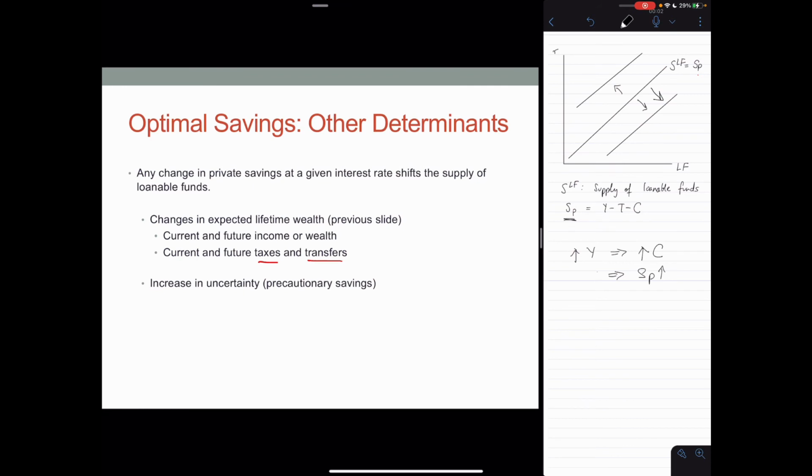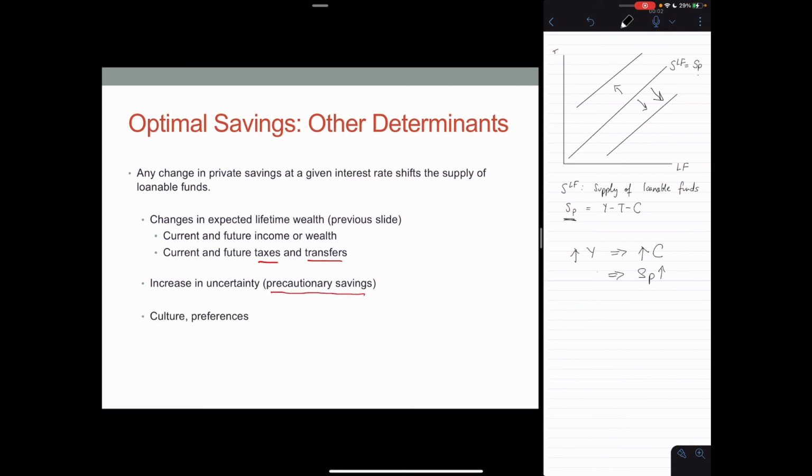In addition to expected income, an increase in uncertainty will also affect savings. Uncertainty is not necessarily that you expect your income to fall in the future, but that there's greater variance in your future income. If it's high, it'll be quite high, but if it's low, it will be quite low. So as insurance, people tend to save more, and we call that type of saving precautionary savings.